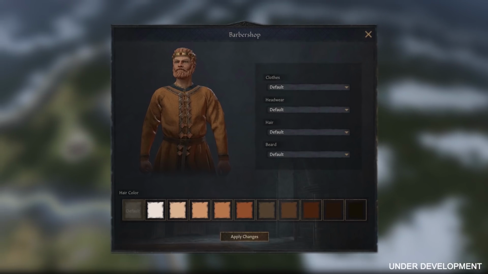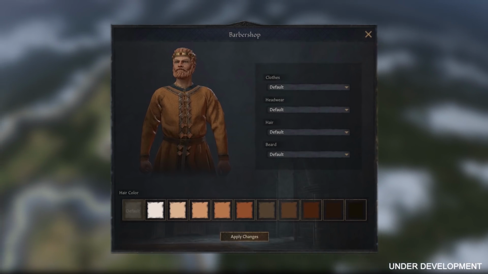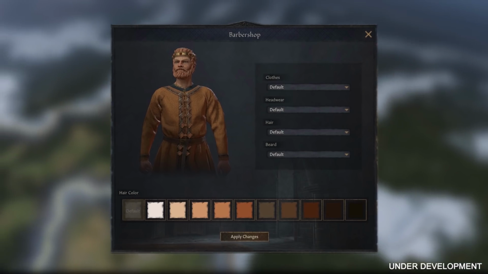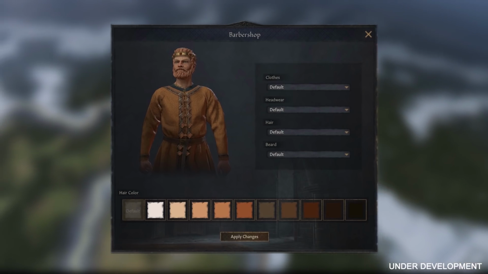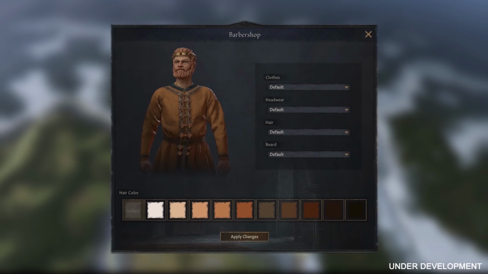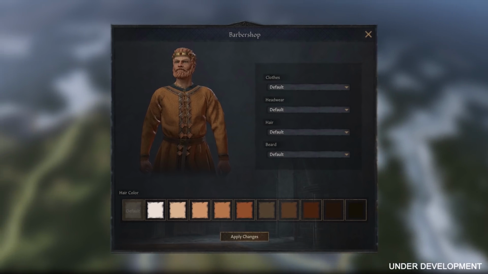Yeah, so the barbershop feature allows you to customize your character's appearance. So you can select clothing and headgear, and also change your hairstyle and beard on your character in-game.